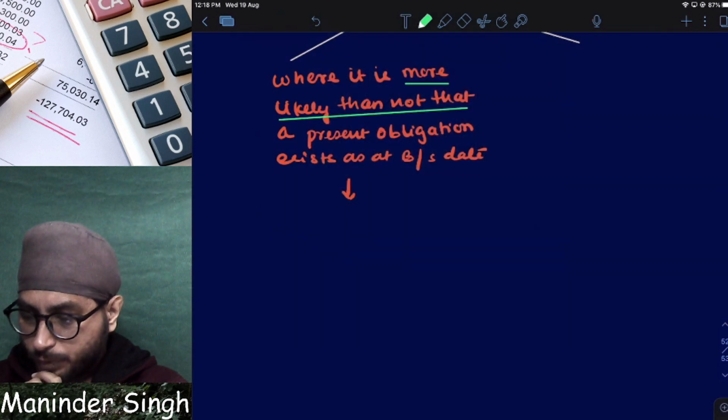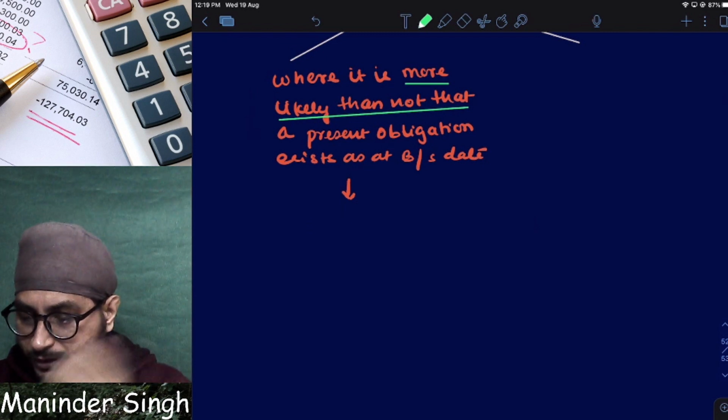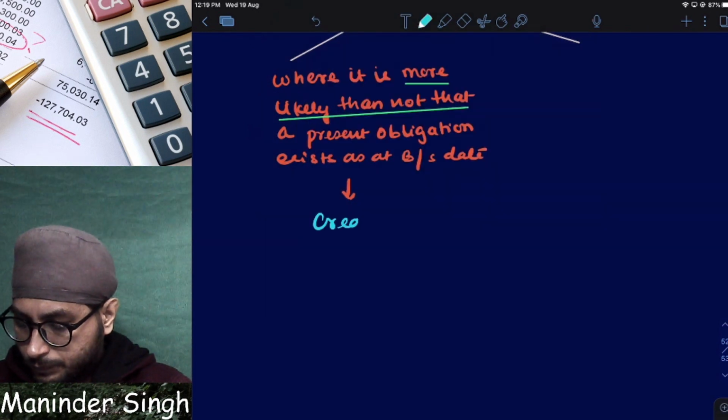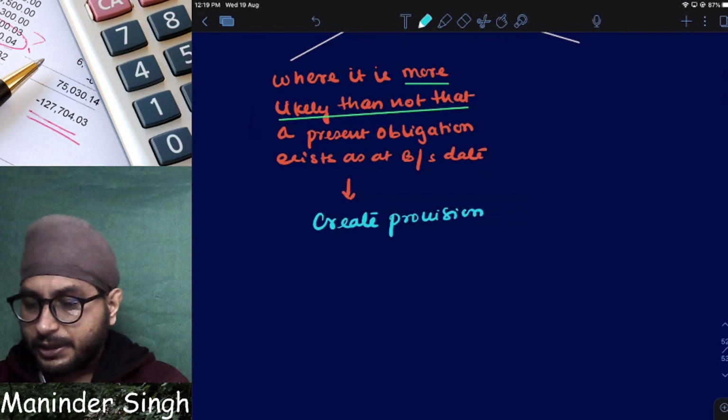More likely than not means what? Probable. Probable means what should I create? Provision. Create provision. This I have already explained to you in examples. Now I am writing it down theoretically.